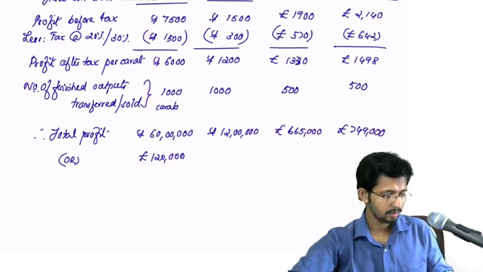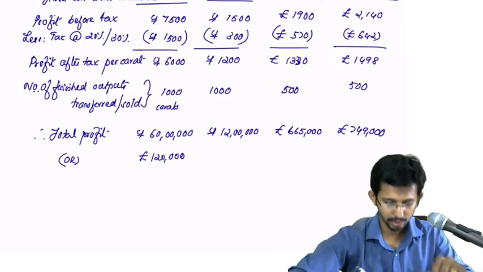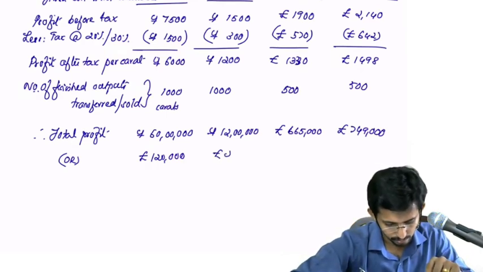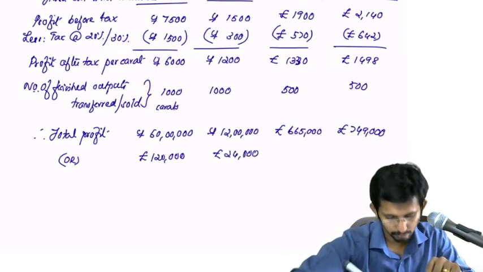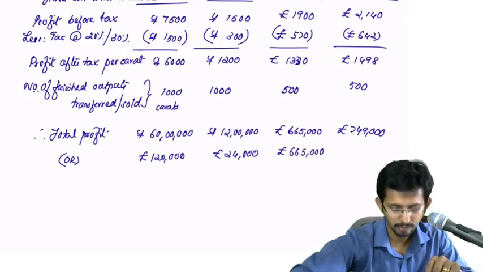Then 12 lakhs divided by 50 will be 24,000. Okay, this will be 6,65,000 itself.